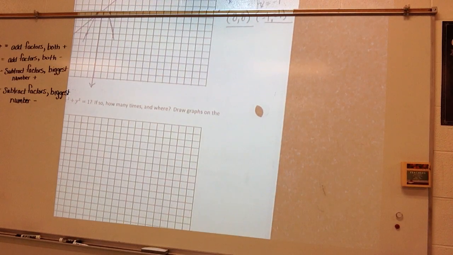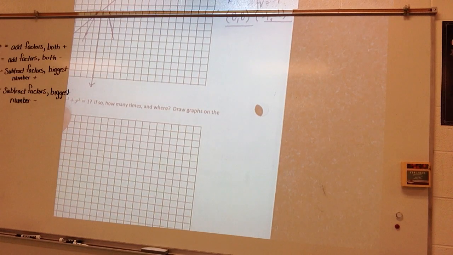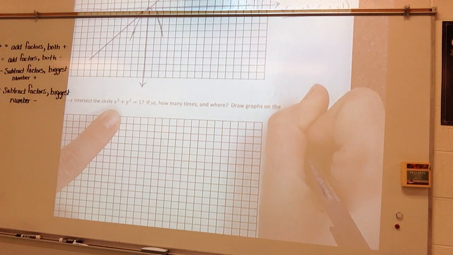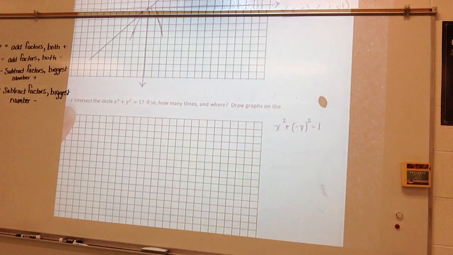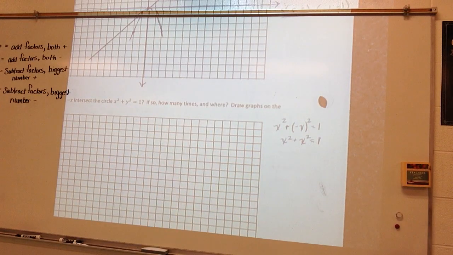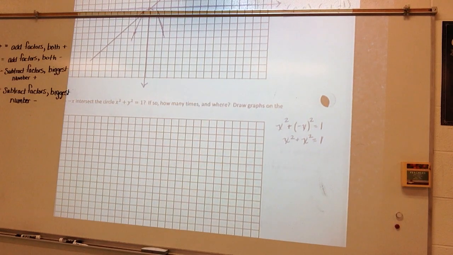Once again, if y is equal to negative x, then I can plug that into my equation. So I'd get x squared plus negative x squared is equal to 1. So I get x squared plus negative x times negative x, which is x squared, is equal to 1. All right, so I get... what did I do here?